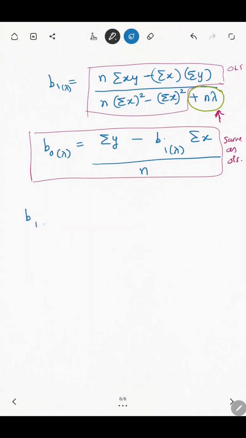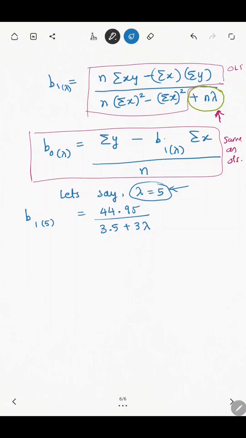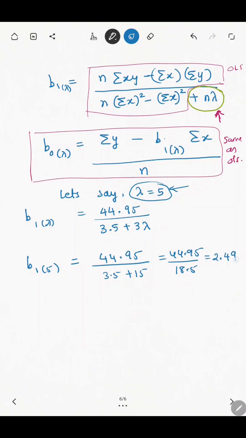If you talk in terms of the denominator, obviously if my denominator becomes larger, then my number will go lower. So B1 will reduce because we have added something in the denominator. So let's say 3 lambda we have added. Why 3? Because n equals 3 in this case. There are 3 data points. In general, it will be n lambda. So because of this n lambda factor in the denominator, B1 will be reduced. It is but obvious because all other numbers are the same. B1 was 44.95 divided by 3.5. That 15 gets added in the denominator, and therefore the slope reduces to 2.43.